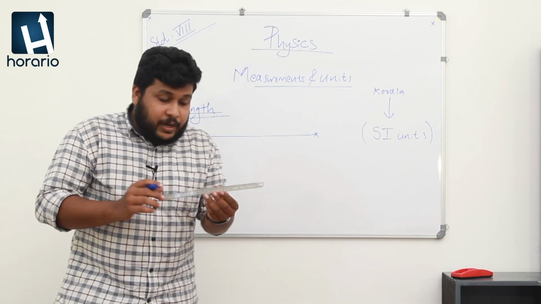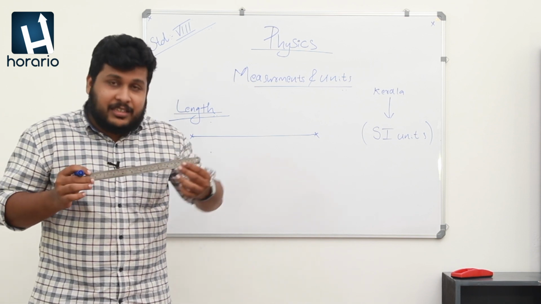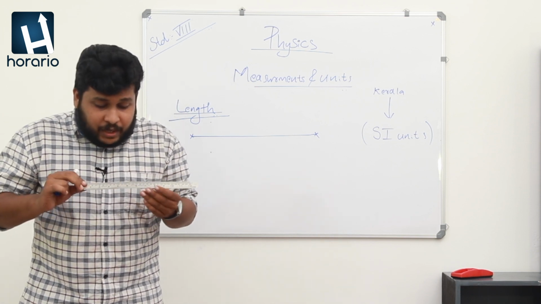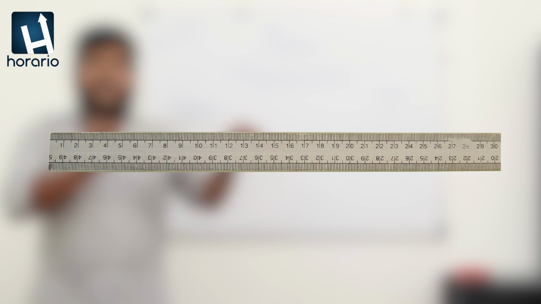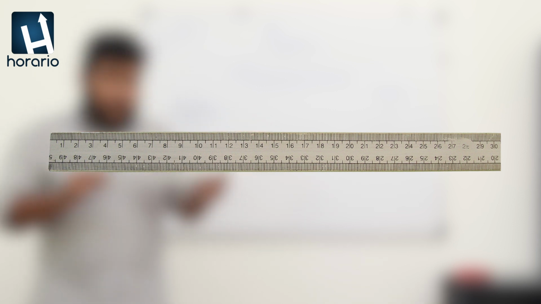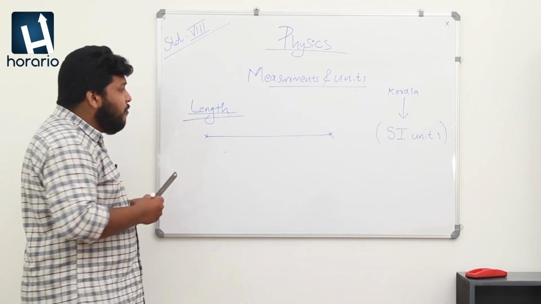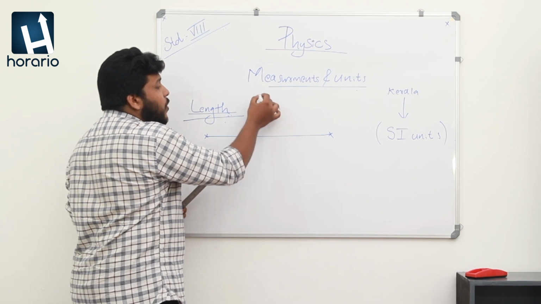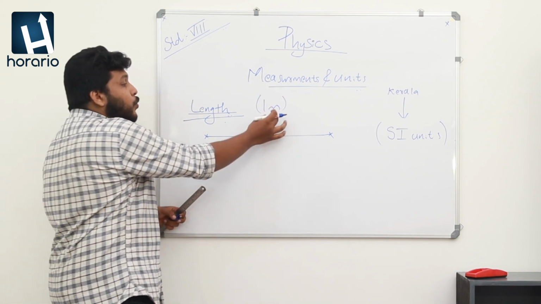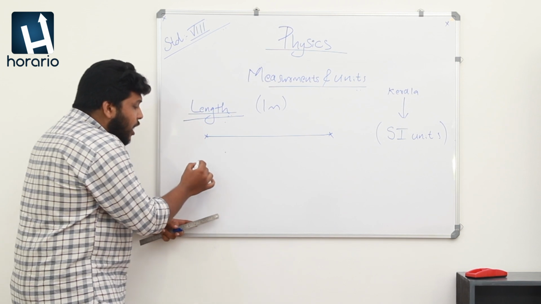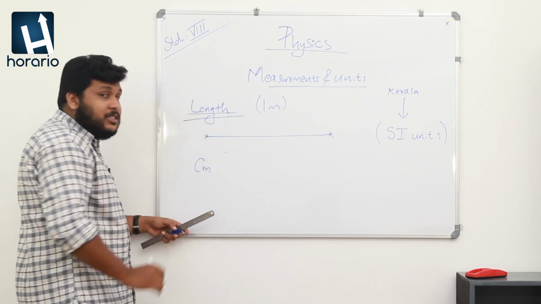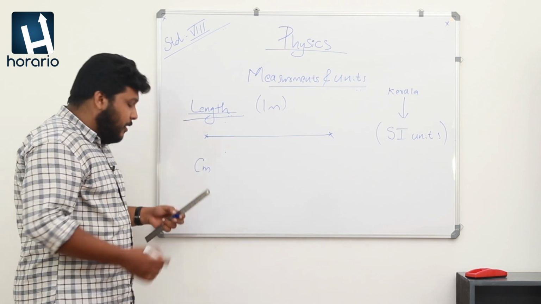So, students, you all have a scale with you. You can see there are so many lines engraved on a scale. Here, I have a 30 centimeter scale. You probably have 15 centimeter scales. We discussed the meter. 1 meter is a unit of length. But now I am introducing a new term, which is the centimeter.